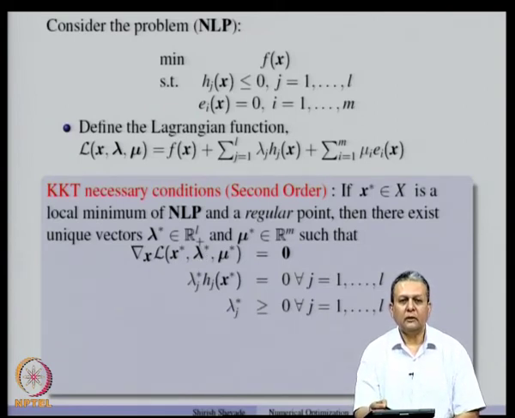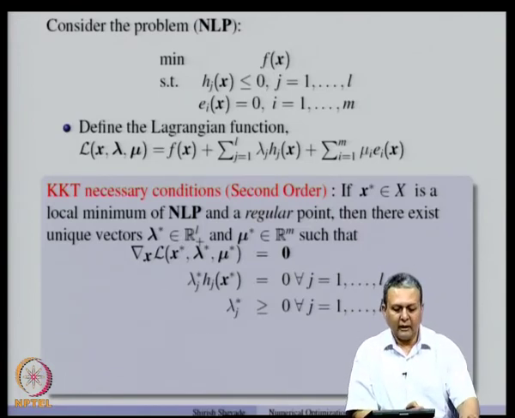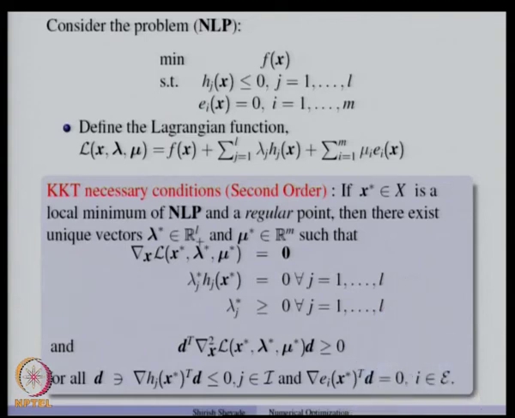Now, the second order conditions have some additional details. If we consider the Hessian matrix of the Lagrangian evaluated at x star, lambda star, mu star, then that Hessian matrix is positive semi-definite along the directions D such that gradient Hj x star transpose D is less than or equal to 0, where j belongs to I, and gradient Ei x star transpose D is equal to 0 for i in the set of equality constraints.